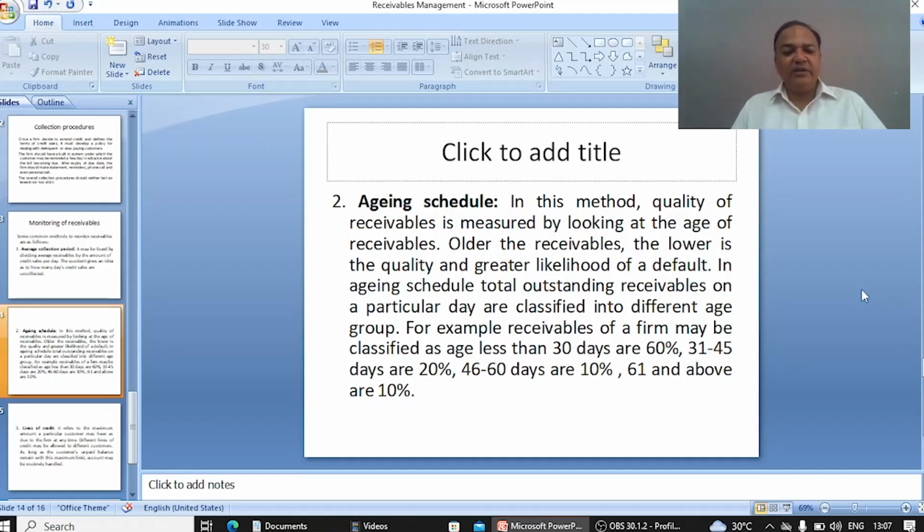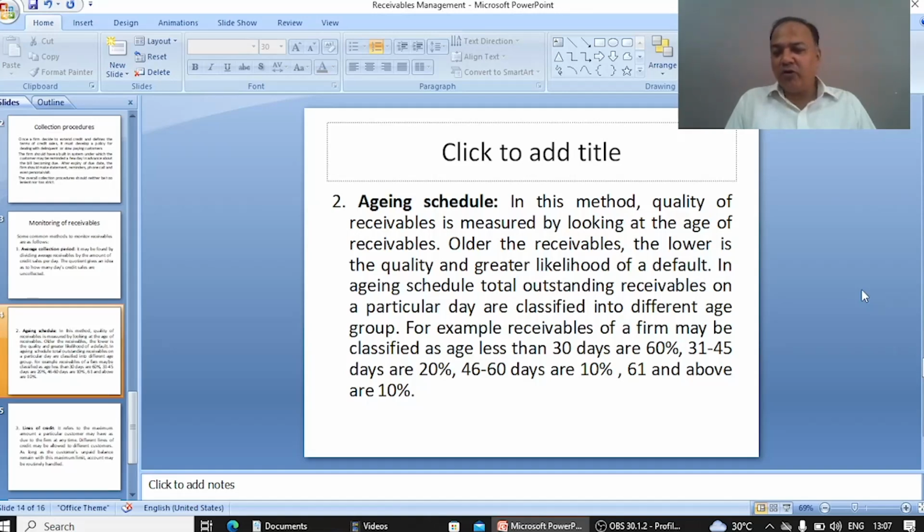And if we see 46 to 60 days are 10%, it means around 10 lakh rupees is stuck in the market because the days are 46 to 60 days older. So these are the older ones, they need more attention, and we have to make extra effort to collect these types of funds.